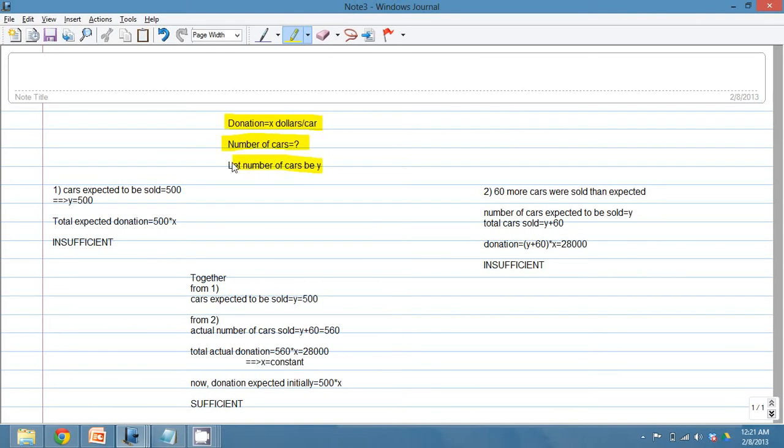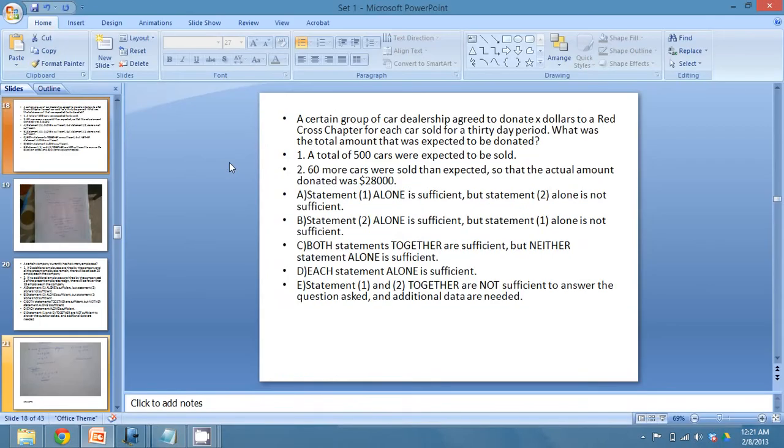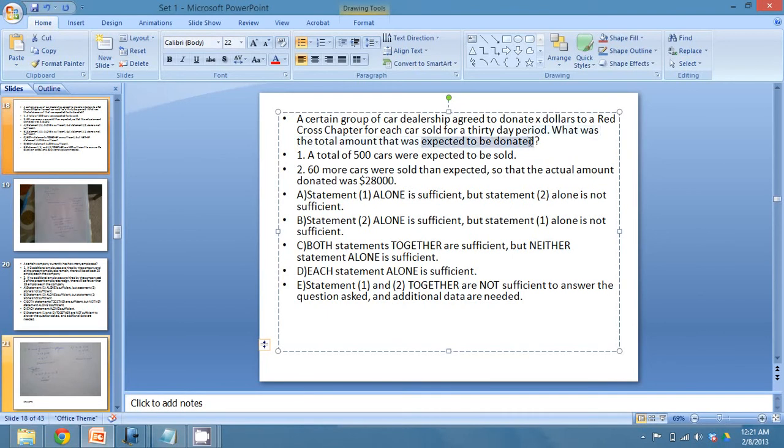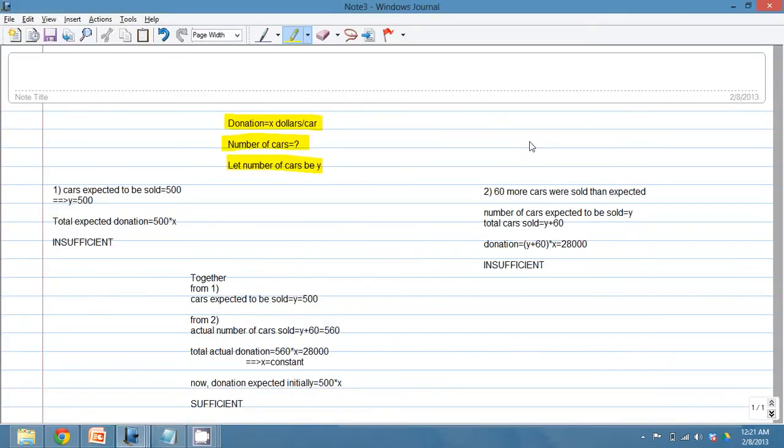We don't know the total number of cars, so let the total number of cars be Y. If we knew the total number of cars that was initially expected to be sold, then the expected donation, which is what we are supposed to find, would be X into Y. But we don't know what Y is. If we knew what Y is, and X, we would be able to find out the expected donation. However, that is not given.